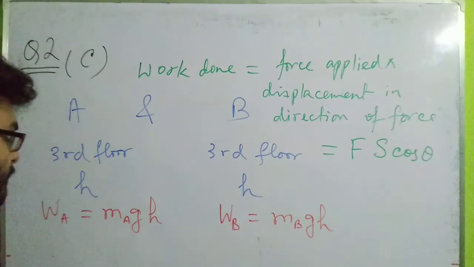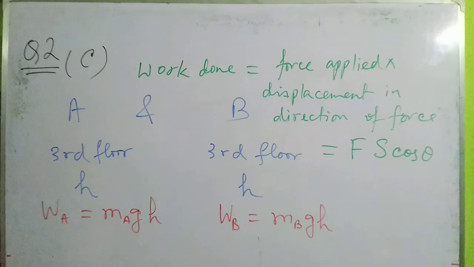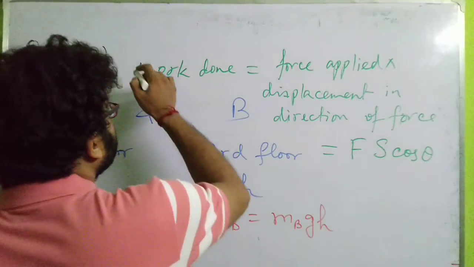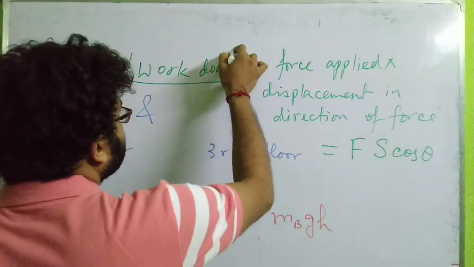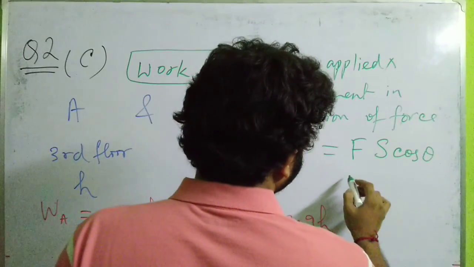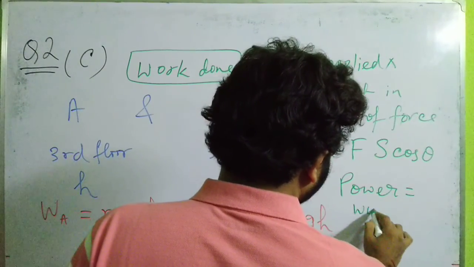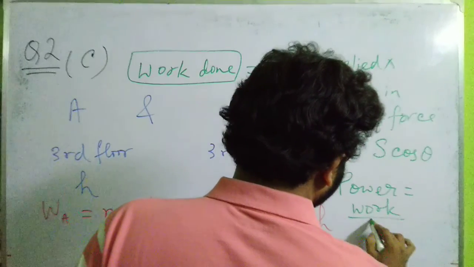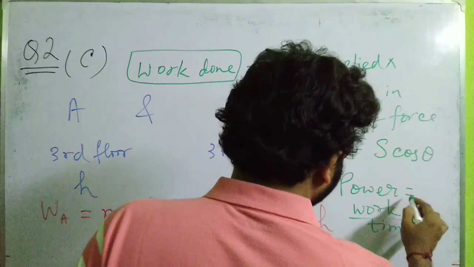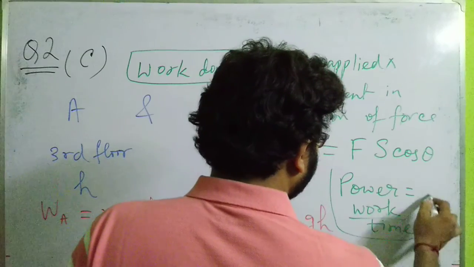Now see, what is the formula for power? So this is the work done. And what is the formula for power? Power is equal to work done by time, isn't it? Work done by time. So these are the two formulas that we require here.